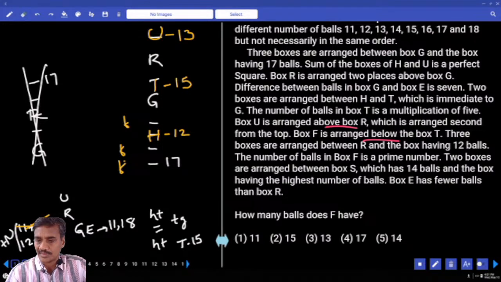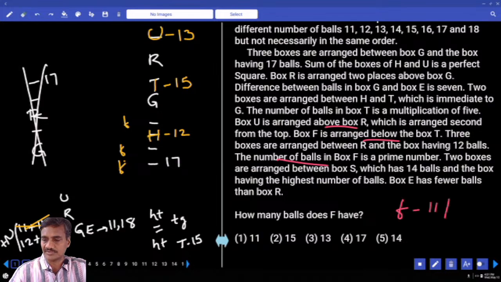Then the number of balls in F is a prime number. F is a prime number among these. What are the prime numbers? 11, 13, 17. Out of which 13 is already gone, 11 and 17 are left out. And F can be either 11 or 17.